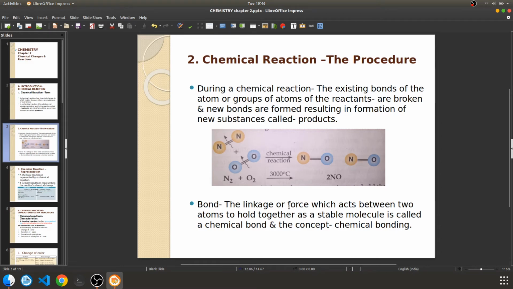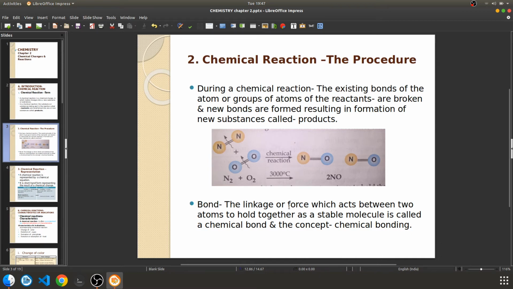Bond is the linkage or force which acts between two atoms to hold them together as a stable molecule. It's called a chemical bond. So bond is nothing but a chemical force or linkage holding two atoms together, or maybe more than two atoms. Like if we are talking about H2O, CO2, three atoms are there. It doesn't matter.